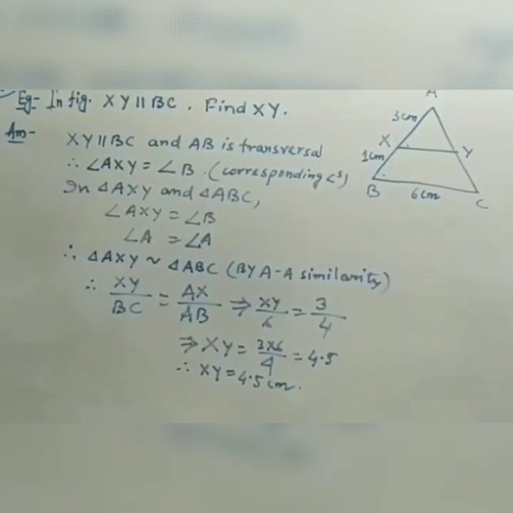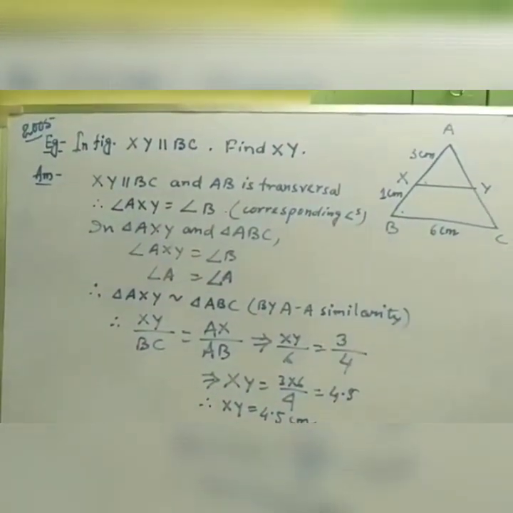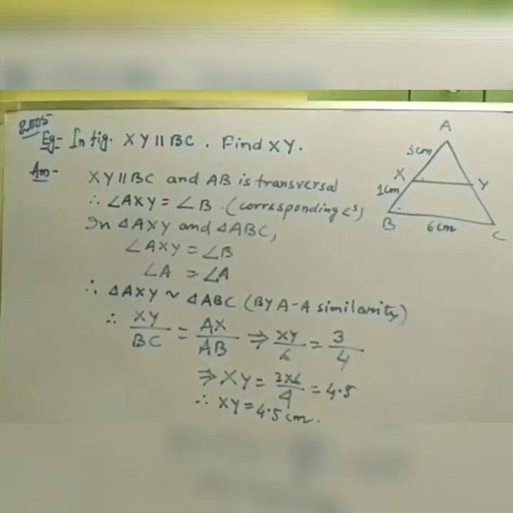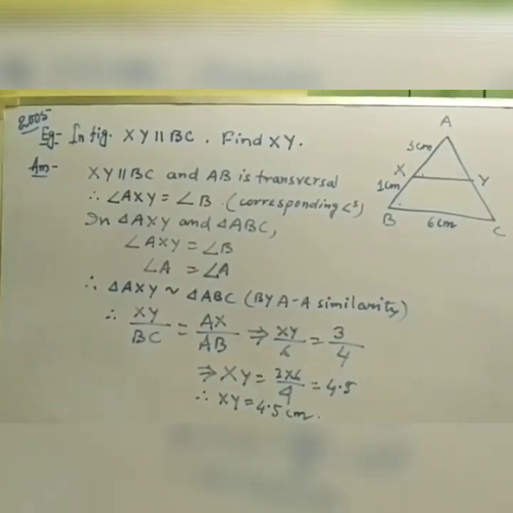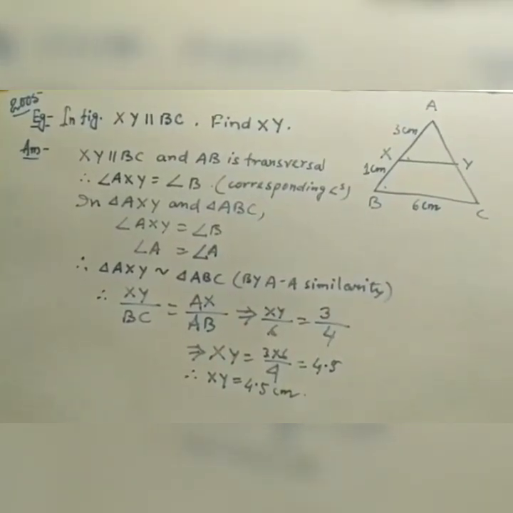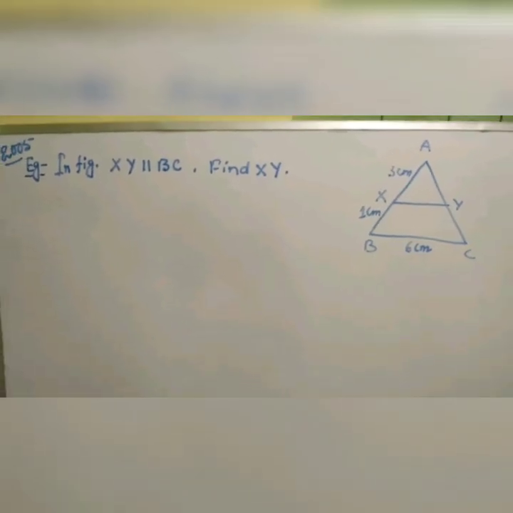So this is all about the answer of this question. This is a very important question. It came earlier in 2005, you can see that it came earlier in 2005 also in the board exam. So this is the question and the answer by using the similarity criteria of the two triangles. Let us see an example related to it.